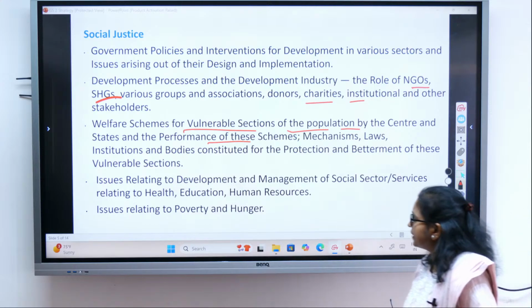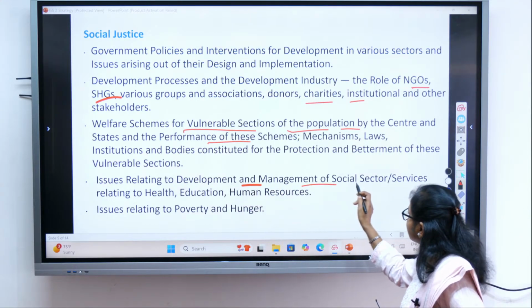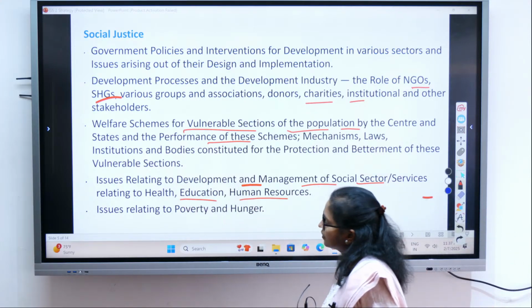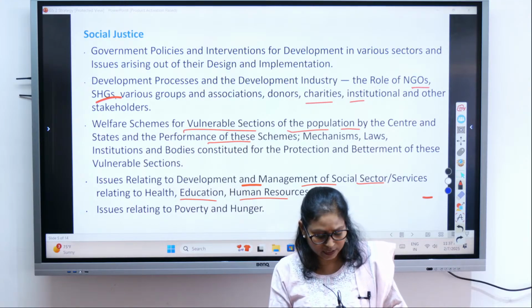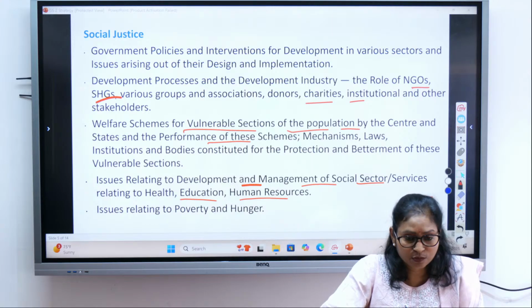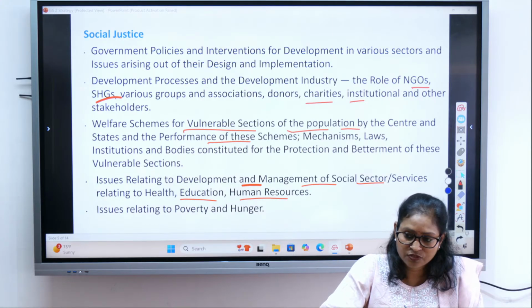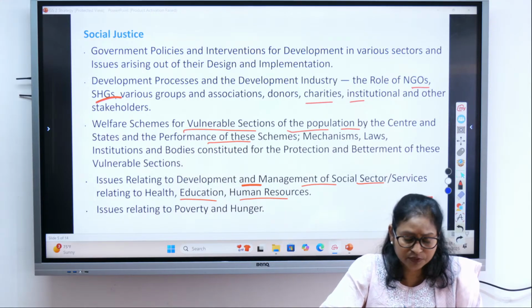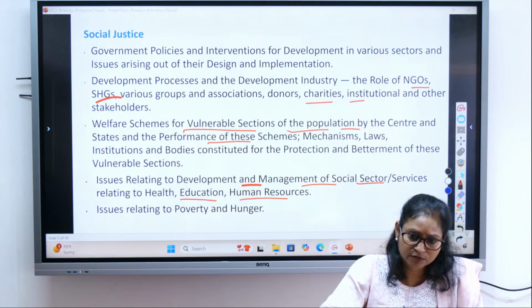Then issues relating to development and management of social sectors, services relating to health, education and human resources. So what are the issues related with education in India? There has been a report that, in government schools and even some in the private sector, students studying in class 4 and 5 are not able to read a book of class 2, right? So all those issues and problems.